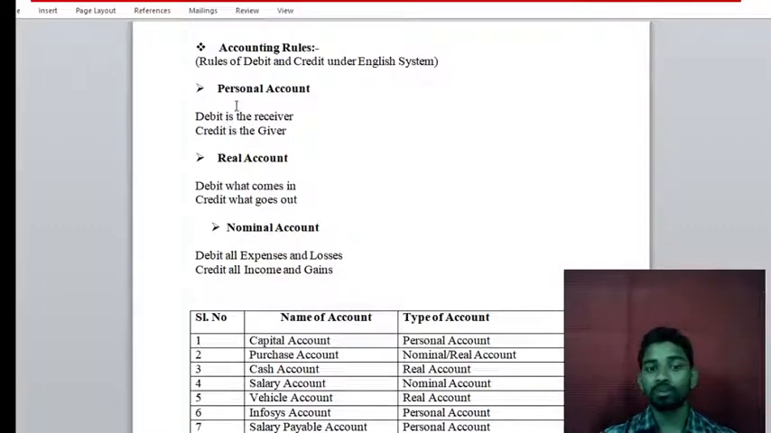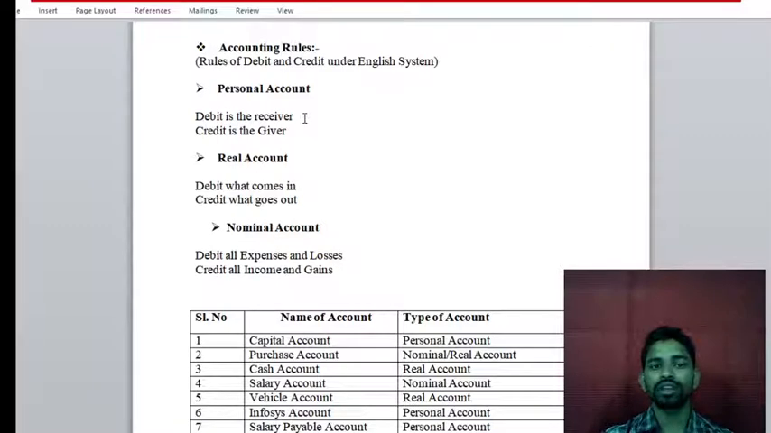The personal account is related to persons, which may be natural persons, artificial persons, or representative persons. Persons come under the personal account. Real accounts cover whatever assets as well as property there are. Nominal accounts cover whatever income as well as expenses, losses as well as gains. These come under the nominal account.